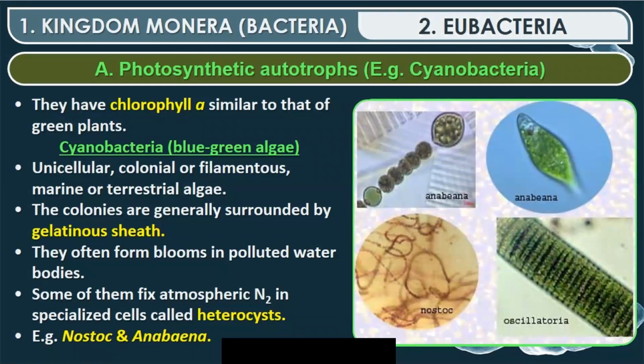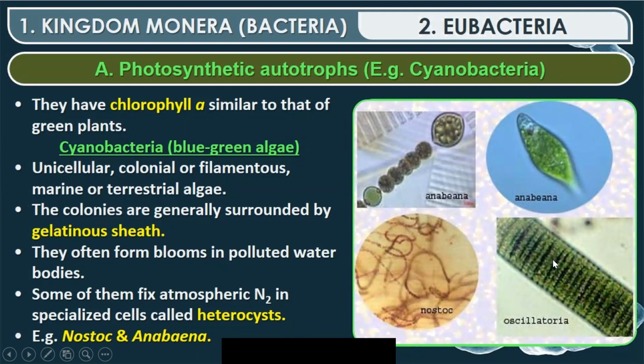Some of them fix atmospheric nitrogen in the specialized cells called heterocysts. Now, as before, I've told you that these bacteria can fix atmospheric nitrogen. That is, nitrogen fixation is a property in them. So for nitrogen fixation they have got specialized cells, and those specialized cells are called heterocyst. As you can see, this is Anabaena, and in this Anabaena this is a part which is called heterocyst.